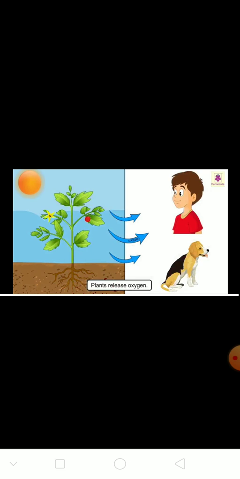In the process of making food, they release oxygen, which animals and we breathe. See here, plants are preparing food. They are taking in carbon dioxide and releasing oxygen. When plants prepare their food, they need water, minerals, nutrients and sun rays. This is called what? Photosynthesis. Then after preparing food, the plants are releasing what? Oxygen.